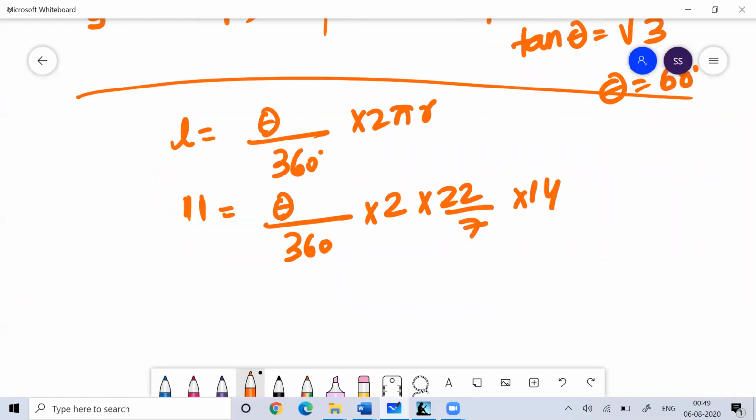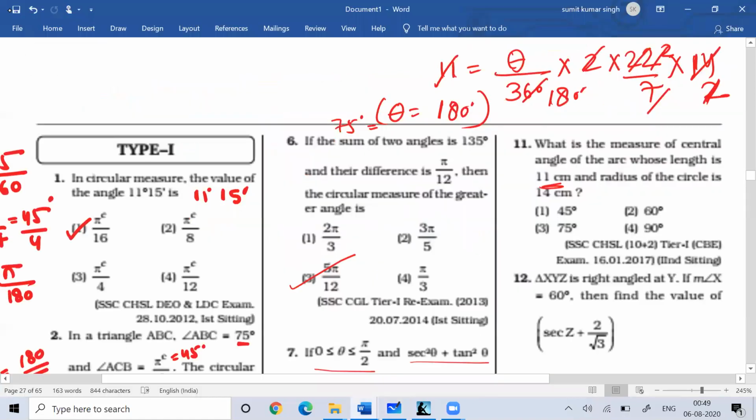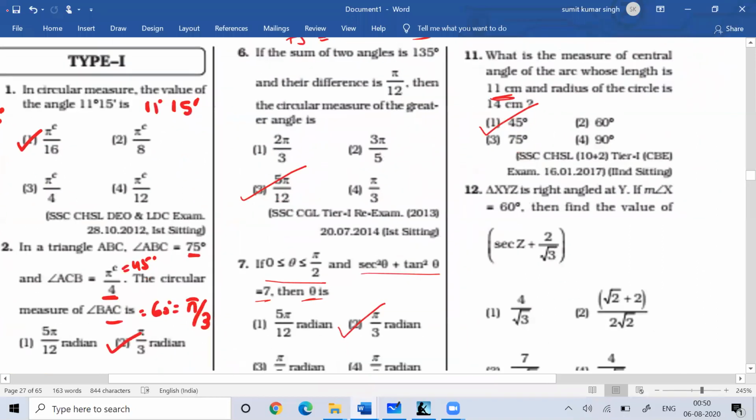So this is 45 degree. So theta is equal to 45 degree. So very simple calculation. So the theta here is equal to 45 degree.